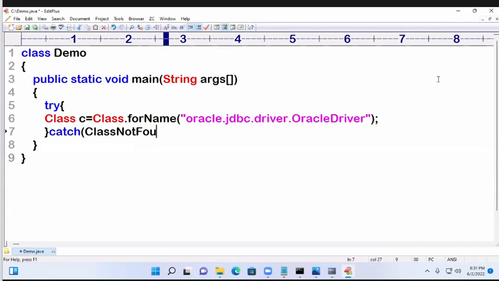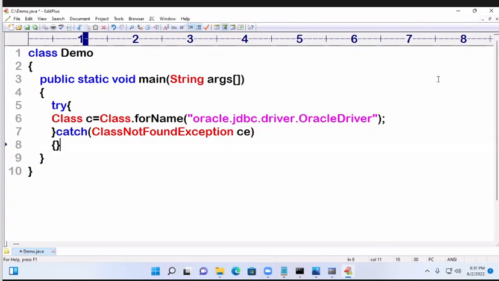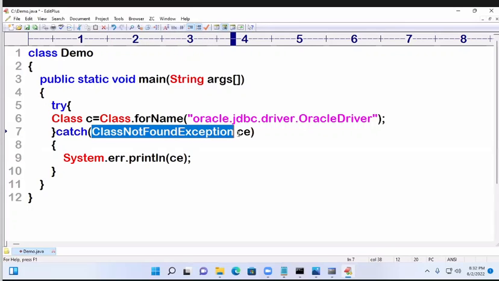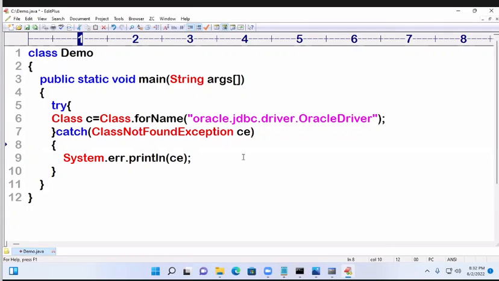Class not found exception. Okay. Here System.err.println CE is written like this. Now here, class not found exception CE is given.